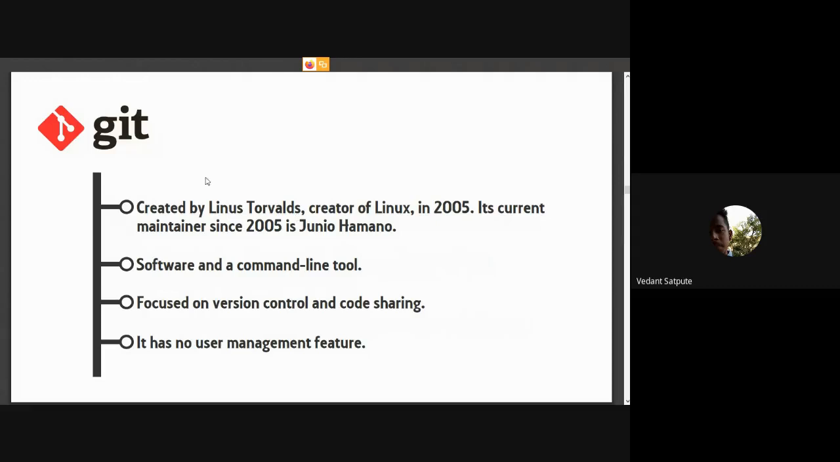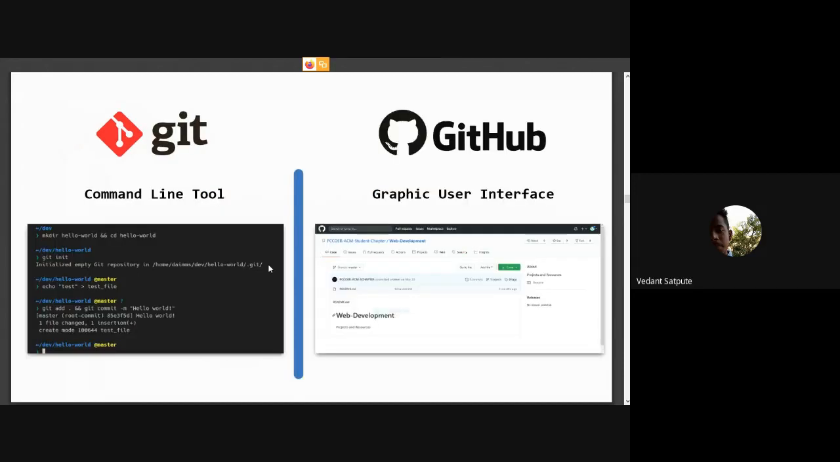Git was created in 2005 by Linus Torvalds, the creator of Linux, and Junio Hamano maintains Git now. Git is actually just a software. All it does is version control and code sharing, but it does not have any user management feature. Git is a command line tool.